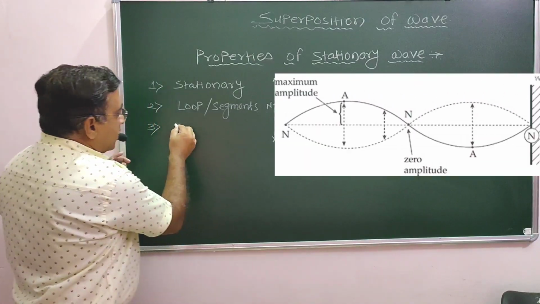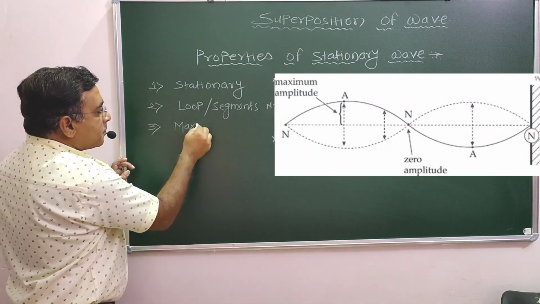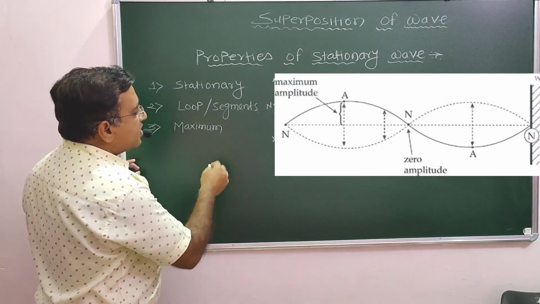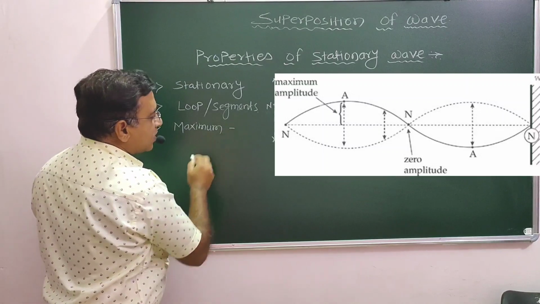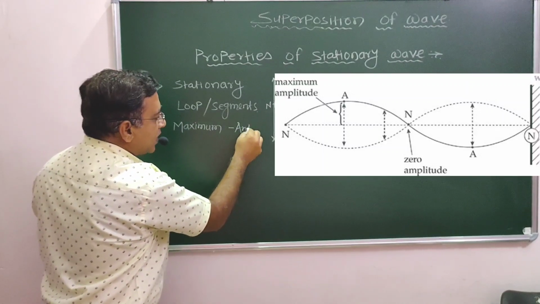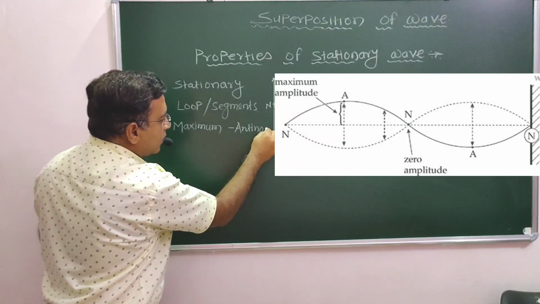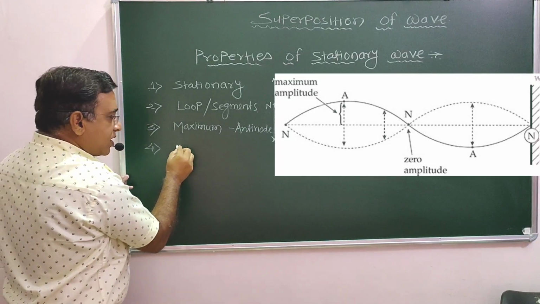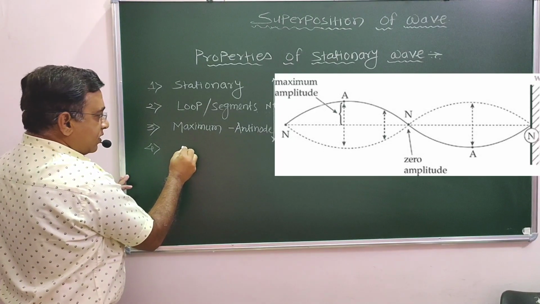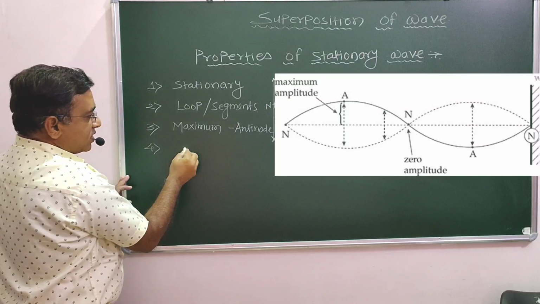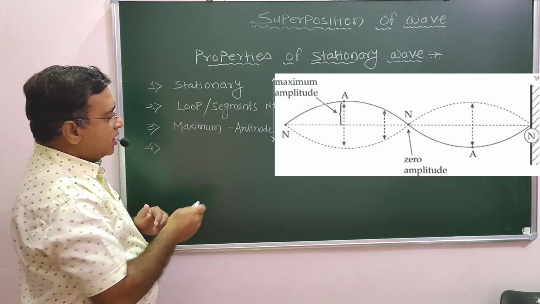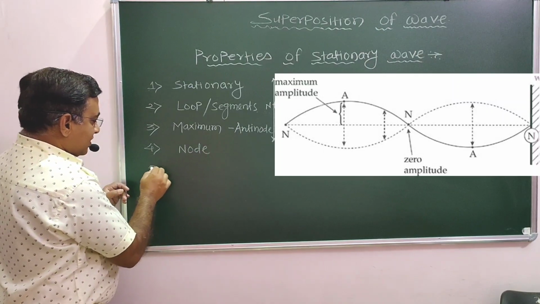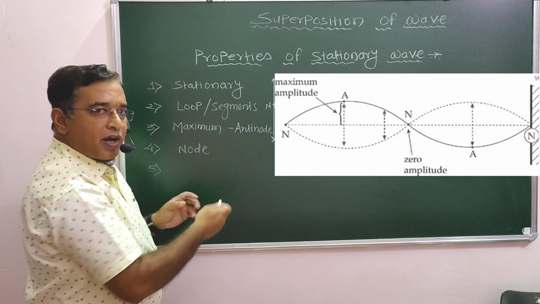Now, where the amplitude of the particles of the medium is maximum is known as antinode, whereas where the particles of the medium vibrate with no frequency, or never vibrate, is known as a node. We already differentiated the node and antinode.